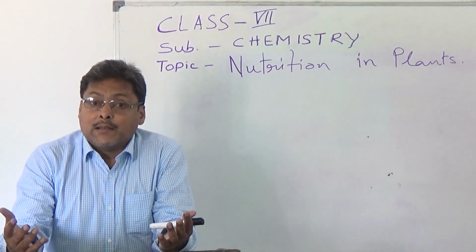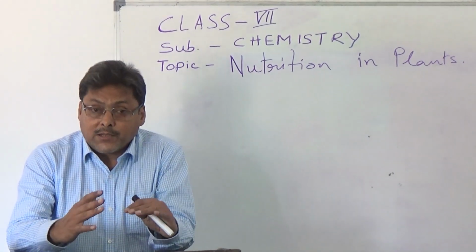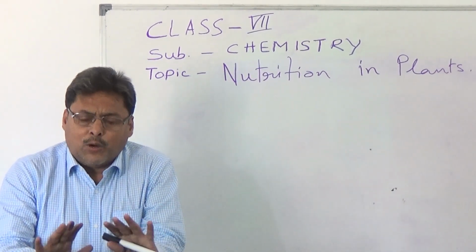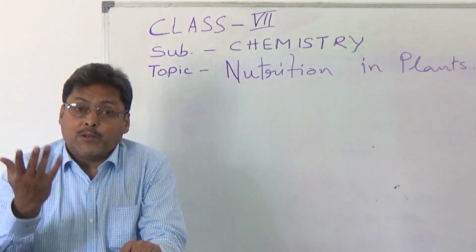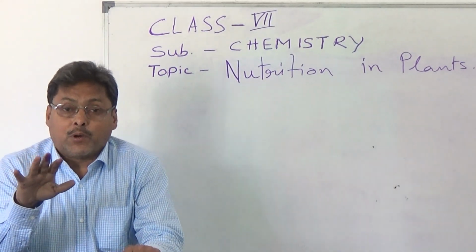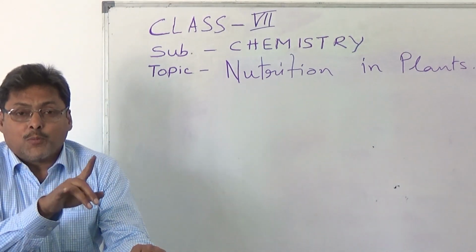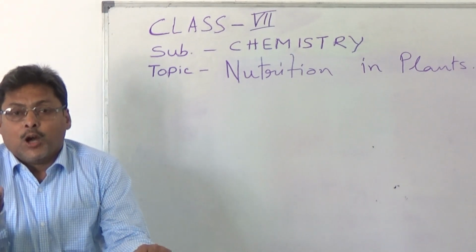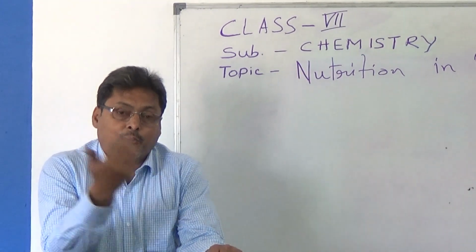How does food help us? Food helps us grow. Food helps us to protect ourselves against diseases, etc. And also we discussed the modes of nutrition, how food is produced by the different types of organisms. We defined that there are two types. One is autotrophs, who make food themselves, and heterotrophs, who depend on others for food.